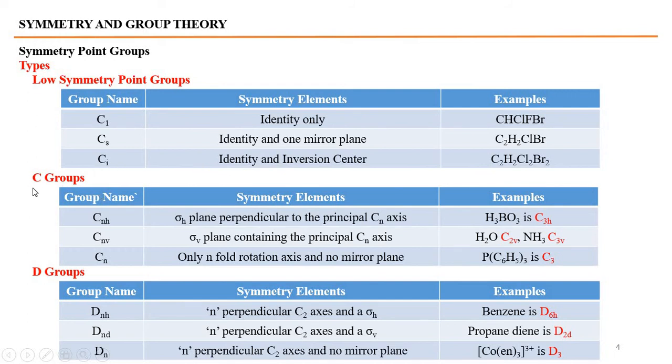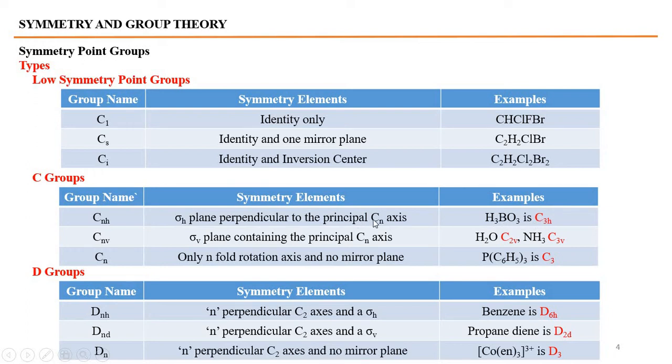Then Cn groups. Cnh: if the molecule has a horizontal plane σh perpendicular to the principal Cn axis, then it belongs to Cnh. If the molecule has a C3 axis, it belongs to C3h, for example H3BO3.